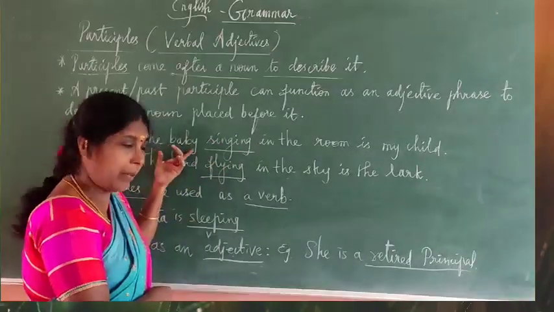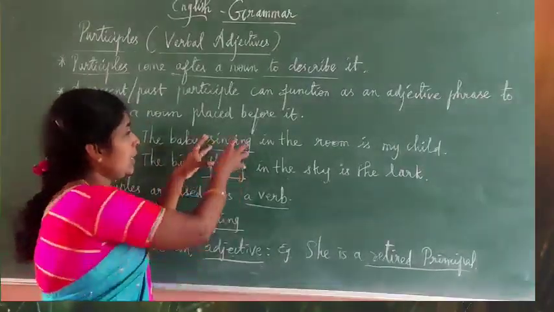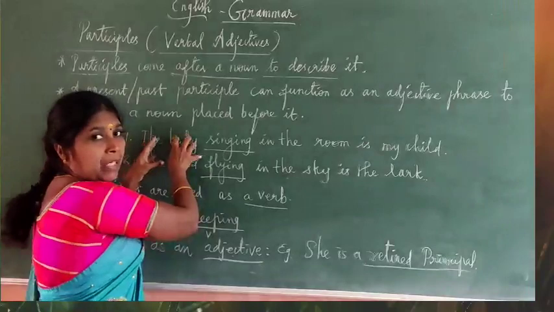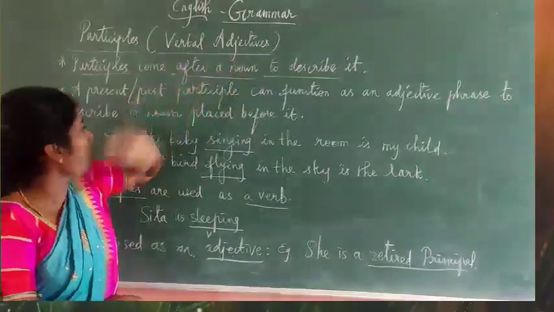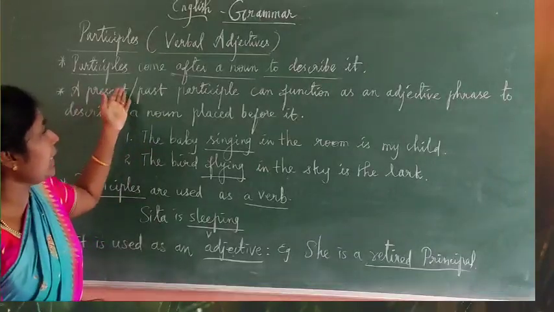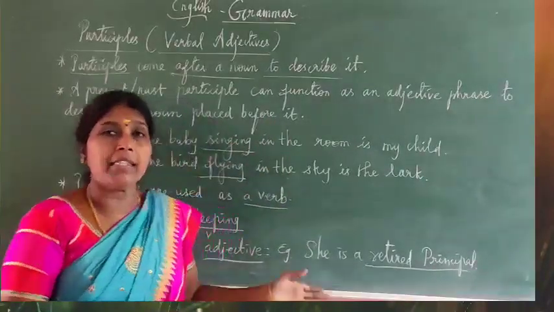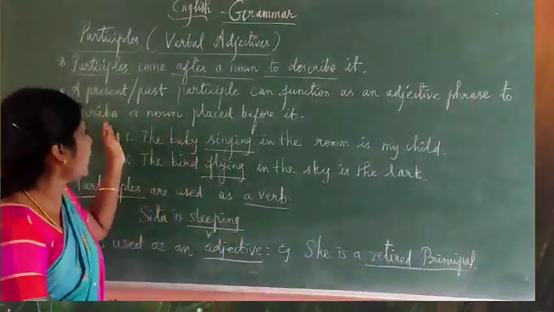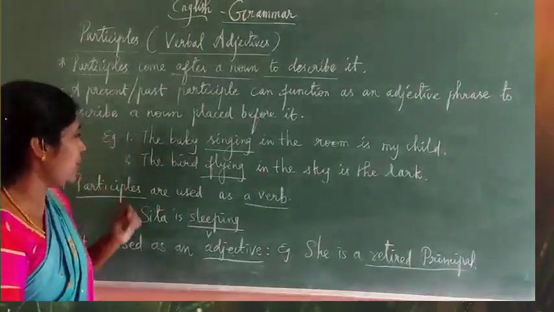Who is singing? The baby. Here also flying. The bird is flying. So these words are used to describe the noun form. So this is called verbal adjectives. So a present or past participle can function as an adjective phrase to describe a noun placed before it. These are the two examples.